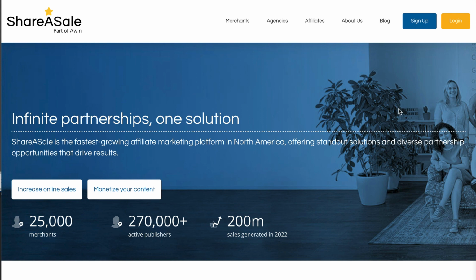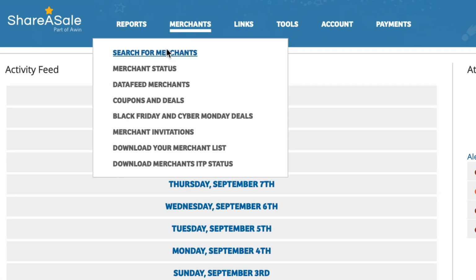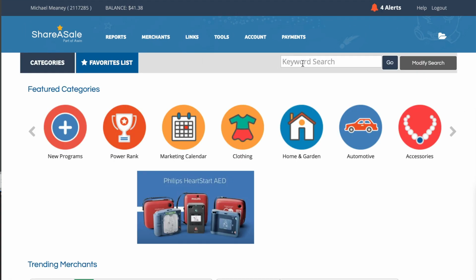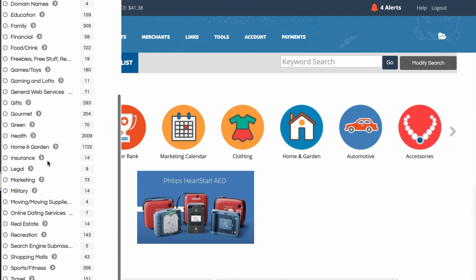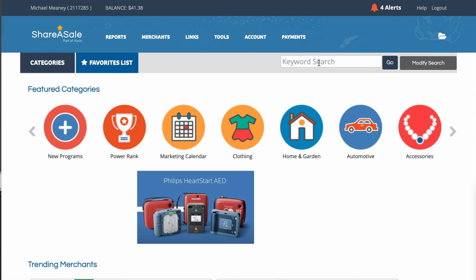Okay, let's take a look at Sharesale.com. I'm going to go ahead and log into my account, and there we can see I've made 41 bucks already. That's not too bad. Okay, so we want to go to merchants, search for merchants. Now we can do a keyword search here, or we can click on categories. It's going to give you a bunch of niches, a bunch of industries to choose from. So that could be a starting point for you. But today I'm going to go with keyword search.